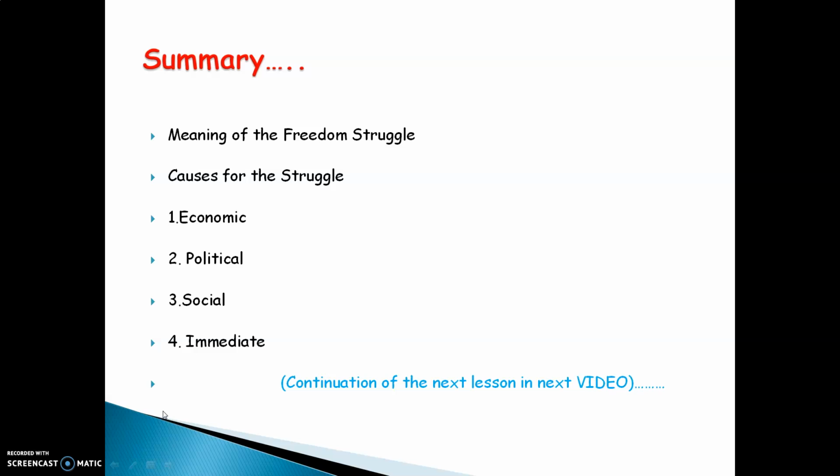Social cause. The practice of sati was stopped by the Britishers and the practice of widow remarriage was started, which was not acceptable to Indian society. Immediate cause. The rifles and guns used by the Indian soldiers were made out of fats of cows and pigs, which was not acceptable to the Indian sepoys because that would affect their religious sentiments. So, we have learned how the freedom struggle against the Britishers started. We'll learn the next lesson in the next video.